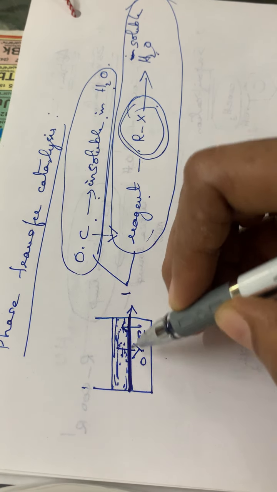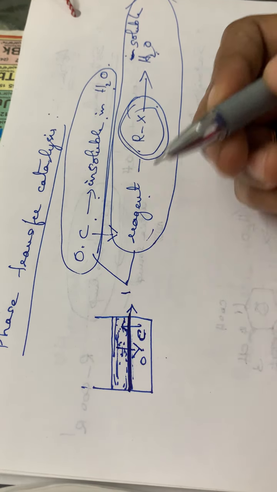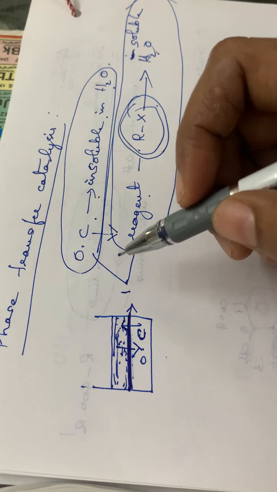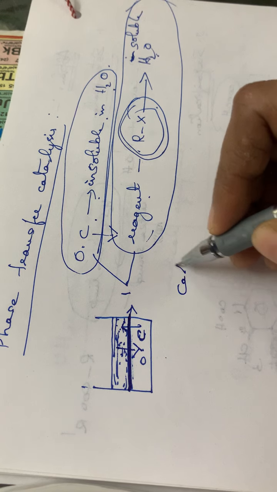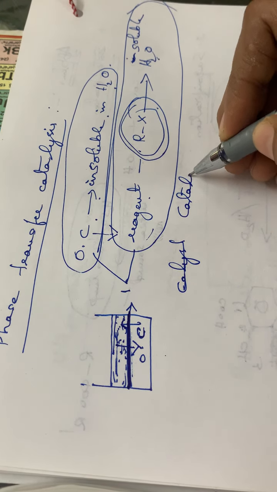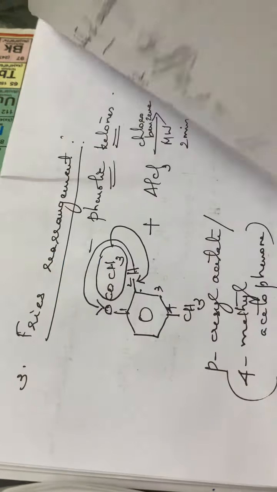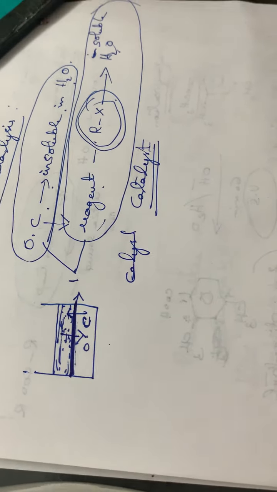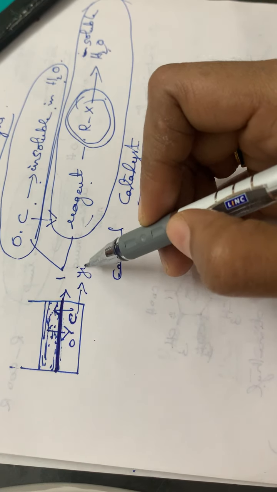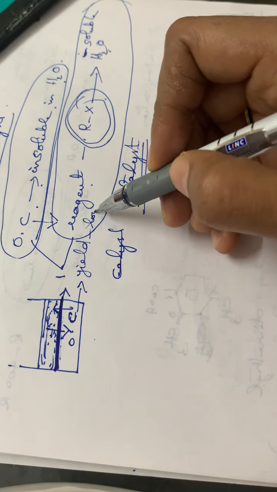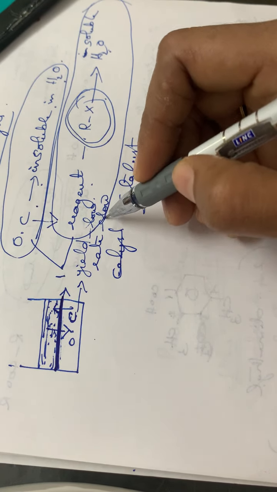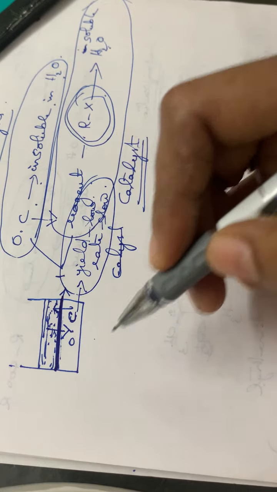The reaction will take place only at this particular interface. So in order to avoid the wastage of these chemicals, a certain type of compound or catalyst can be used for the reaction to take place with a high yield, or at a much faster rate. Here the yield will be very low and the reaction rate will be very slow.